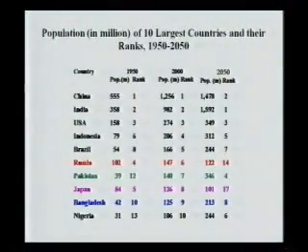For example, these are the rankings of the countries: how many people were there in 1950, how many in 2000, and how many they are going to be in 2050.